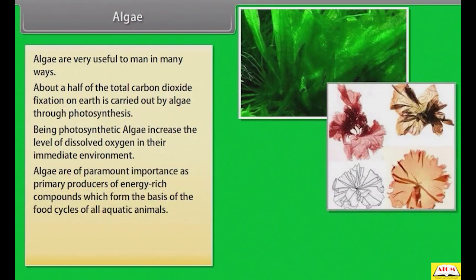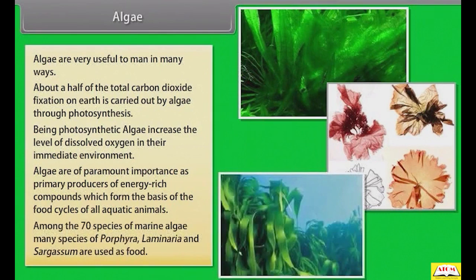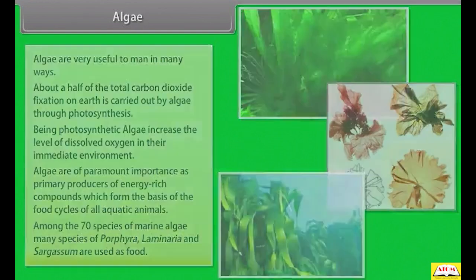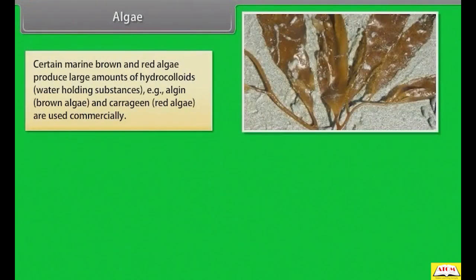Algae are of paramount importance as primary producers of energy-rich compounds which form the basis of the food cycles of all aquatic animals. Among the 70 species of marine algae, many species of Porphyra, Laminaria, and Sargassum are used as food. Certain marine brown and red algae produce large amounts of hydrocolloids, water-holding substances, that is, algin from brown algae and carrageen from red algae, which are used commercially.